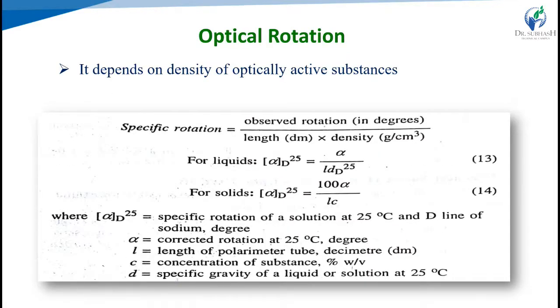The optical rotation is dependent on the density of the optically active substance.